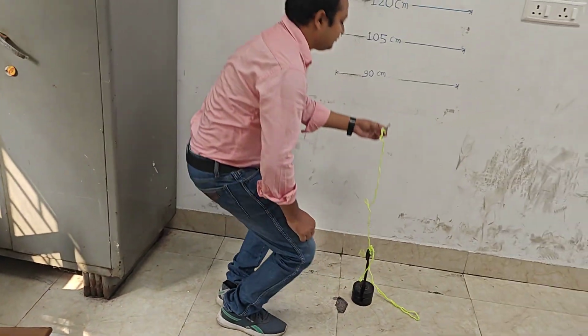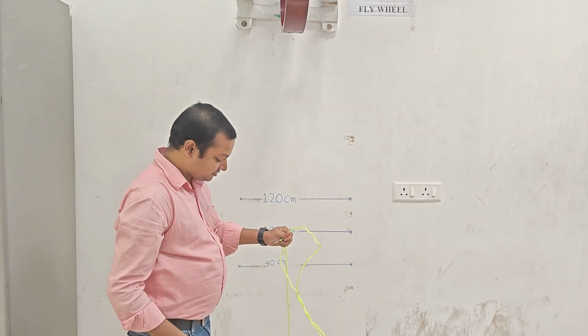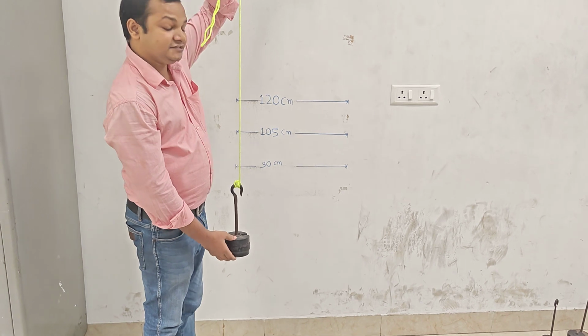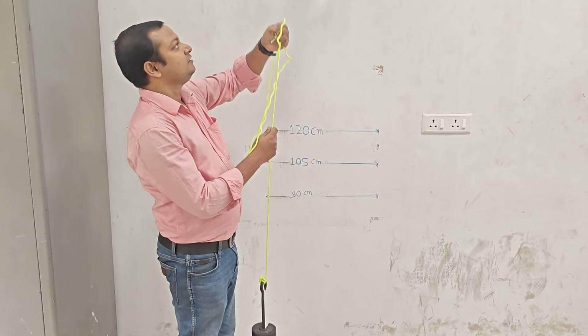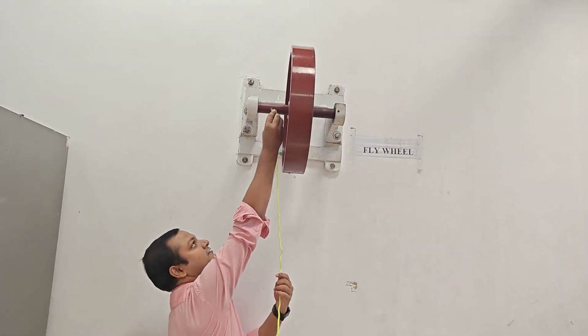Now this is the knotted end and we have attached this 3 kgf weight load. W is load, kgf means load. We are attaching 3 kgf load with this knotted end. Here is the knotted end.